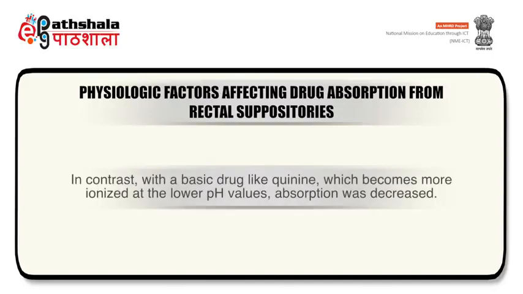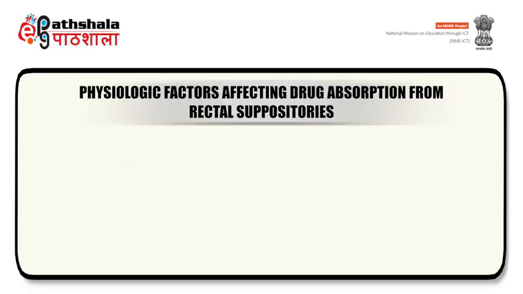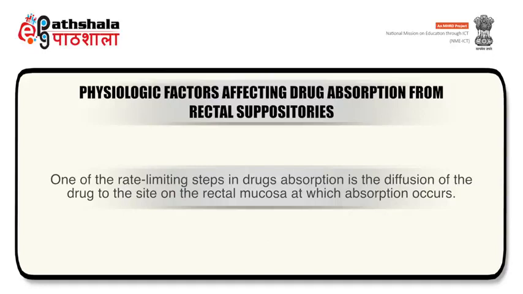In contrast with a basic drug like quinine, which becomes more ionized at the lower pH values, absorption was decreased. One of the rate limiting steps in drug absorption is the diffusion of the drug to the site on the rectal mucosa at which absorption occurs.